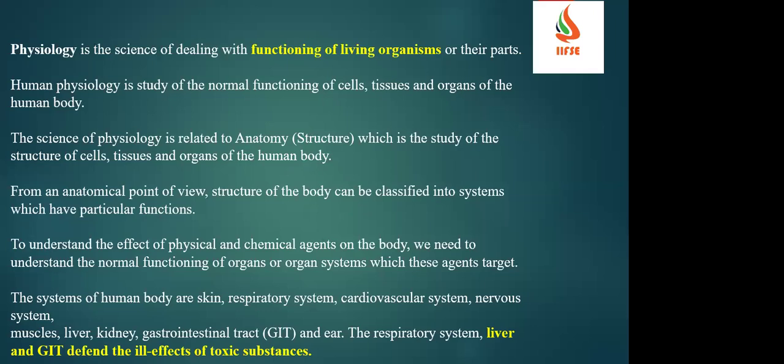So anatomy is about the structure of the cells, how the cells, tissues, and organs of the human body have been built. This is an anatomical point of view, in medical language. The structure of the body can be classified into systems, each with a particular function. For example, we have a digestive system, a respiratory system, then a nervous system, etc. These are all the different systems.